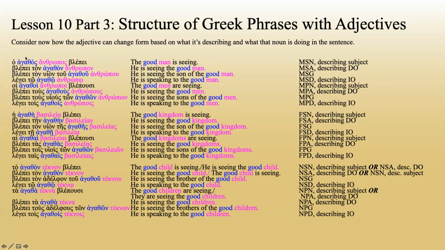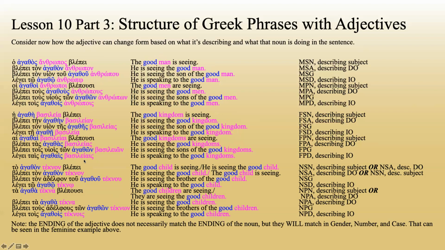And the main thing we're focused on here is the form of the adjective is determined by the gender, number, and case of the word it's describing. Note, the ending of the adjective does not necessarily match the ending of the noun, but they will match in gender, number, and case. That can be seen in the feminine examples above. We have alpha endings on these and eta endings on these because they have to follow their own rules. What matters is that they have the same gender, number, and case.